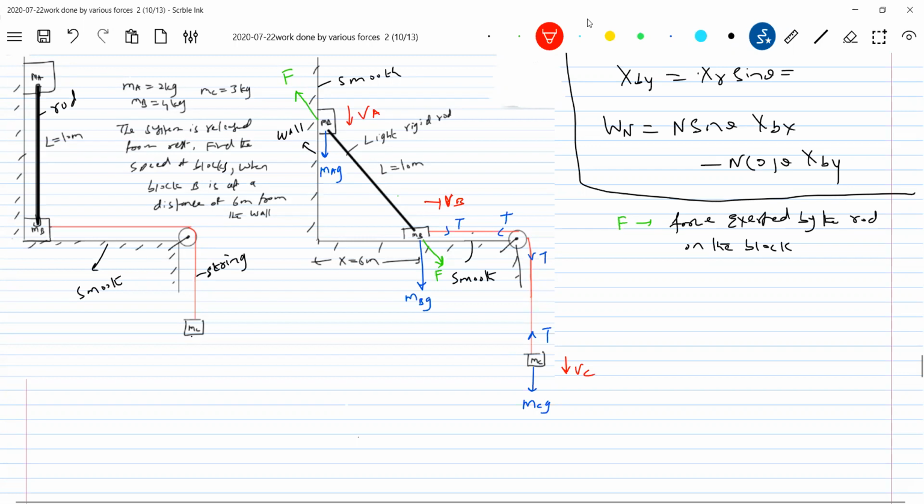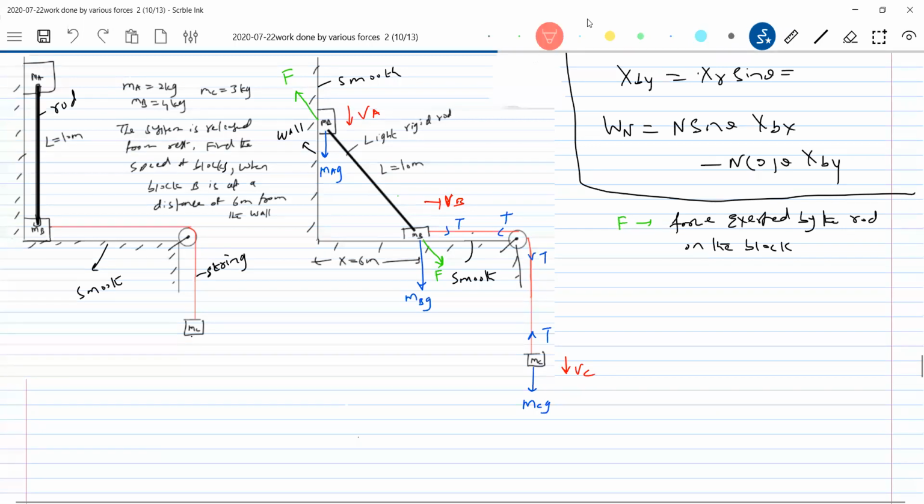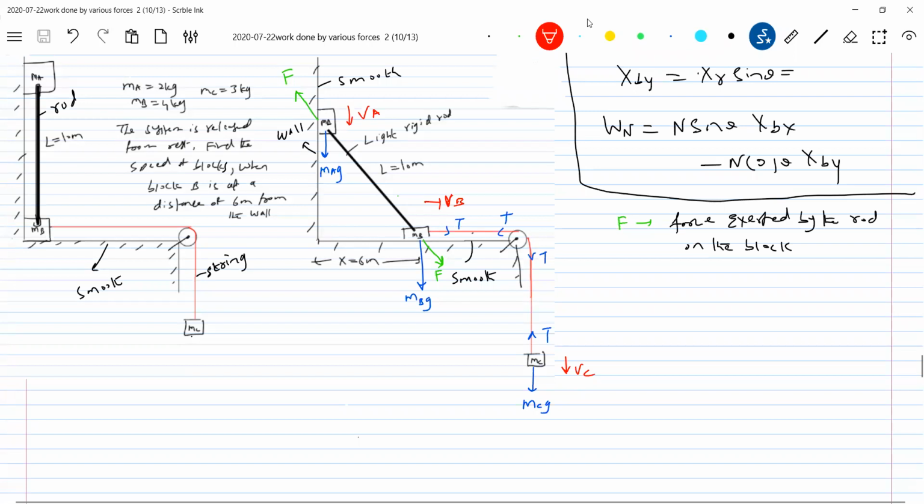Now the work done. Really, you are in real physics now. You should be alert about all the forces. What about the work done by them? What is the displacement of the block? This is a core chapter of physics again. Now, is VB equal to VC, as they're connected by a common string? VB equal to VC.